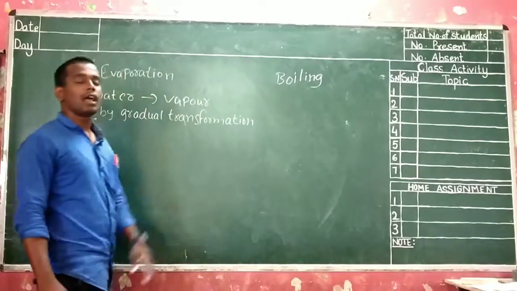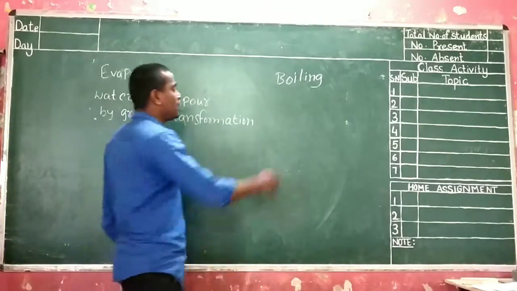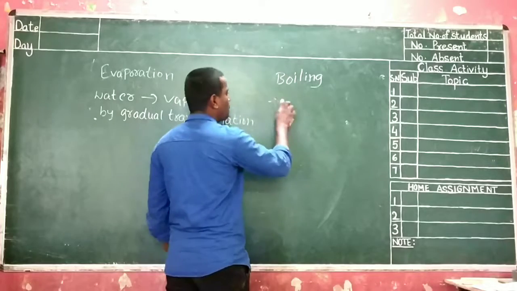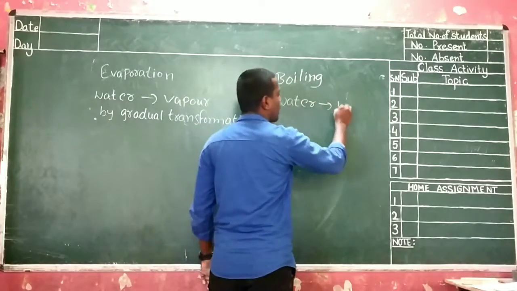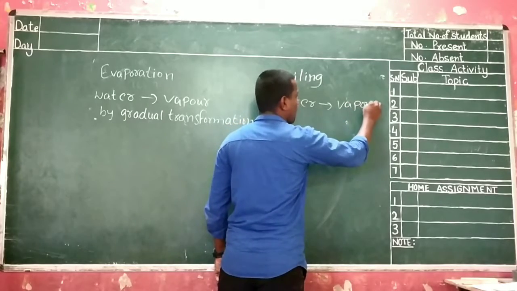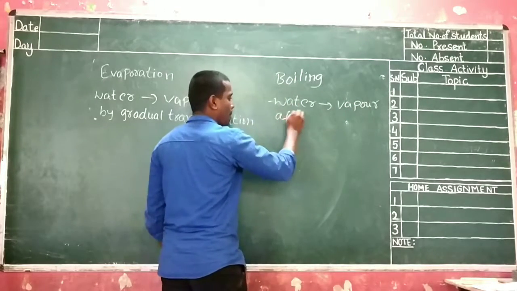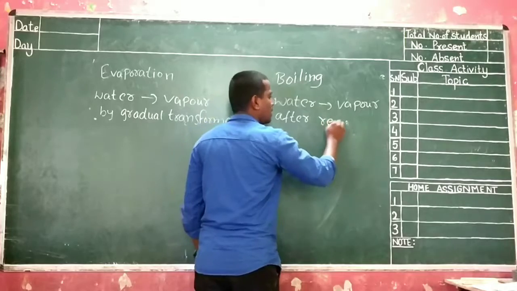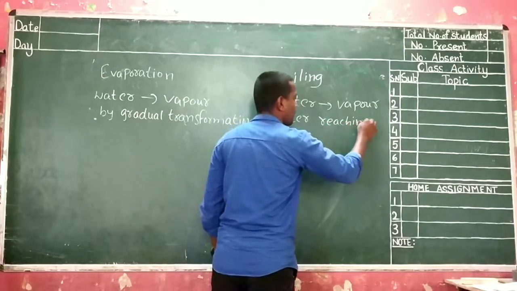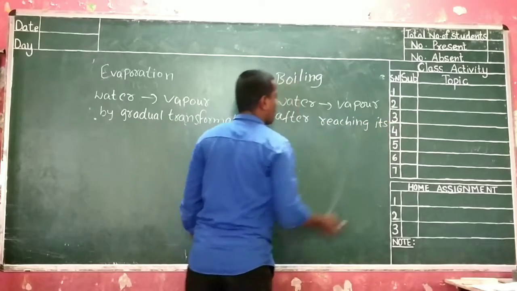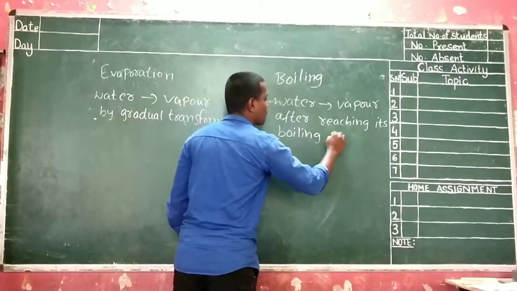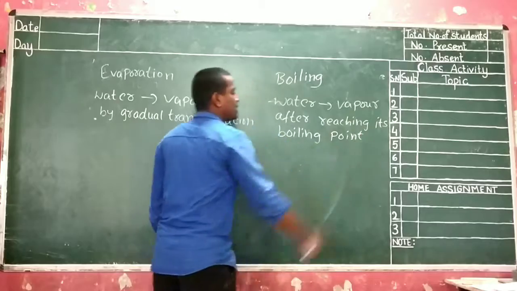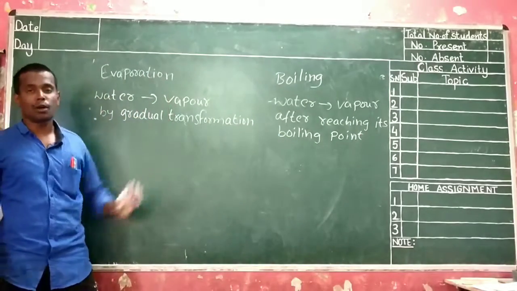call this evaporation. Similarly, for boiling, if a body is converted from liquid to gases or water to vapor after reaching its boiling point, then that kind of conversion we call boiling.